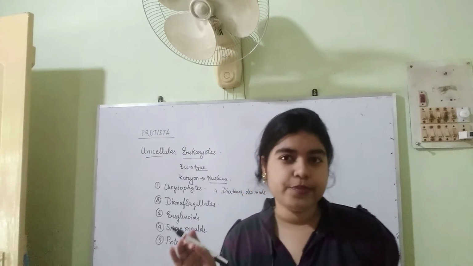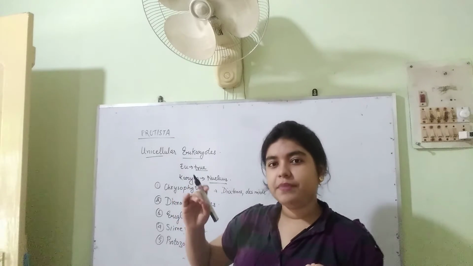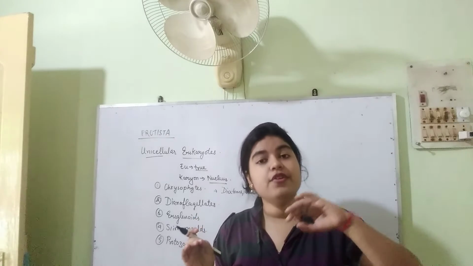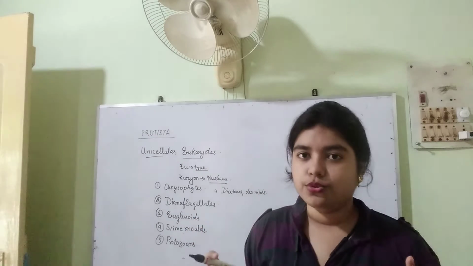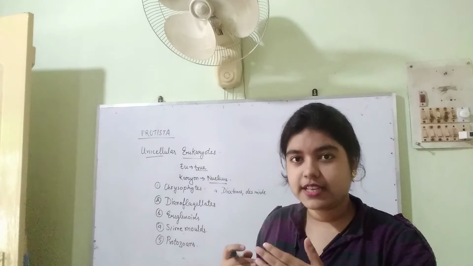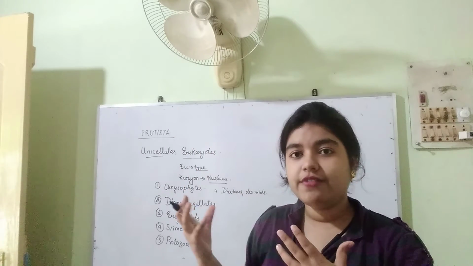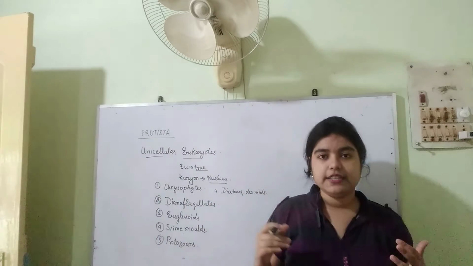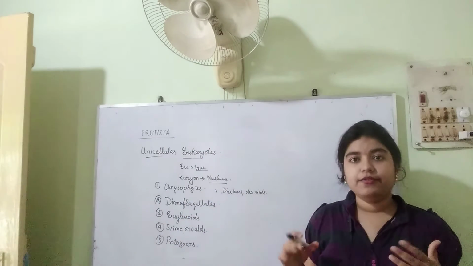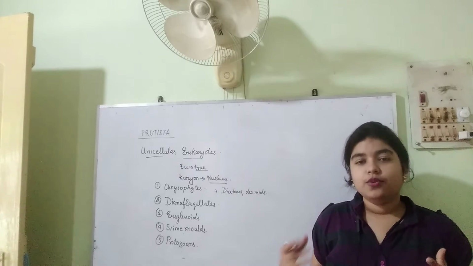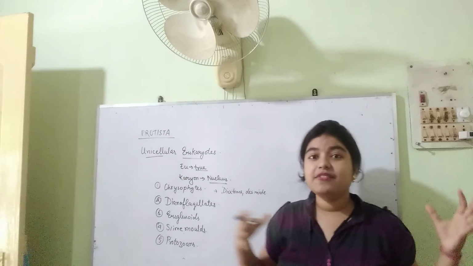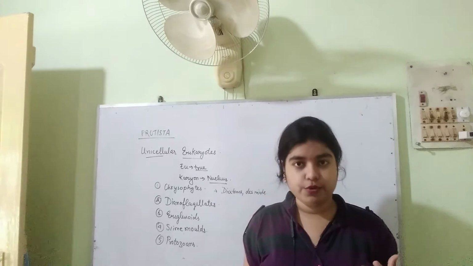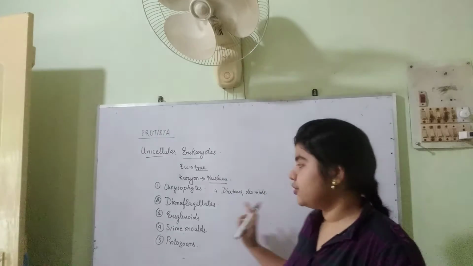Next is euglenoids. Euglenoids are such kind of protist which can be photosynthetic also, and can have a holozoic mode of nutrition also. Means they can photosynthesize in the presence of light. So when you give light to euglenoids, they will make their own food, they will photosynthesize. But when the sunlight is not available to them, what will happen? They will become like an animal, they will eat. They will engulf other animals. They will follow the heterotrophic mode of nutrition. So that is an interesting fact about euglenoids.